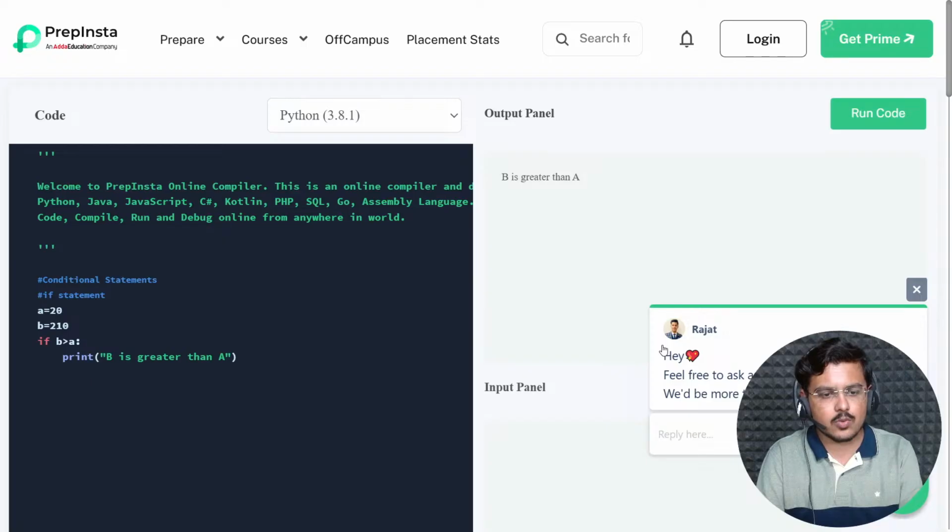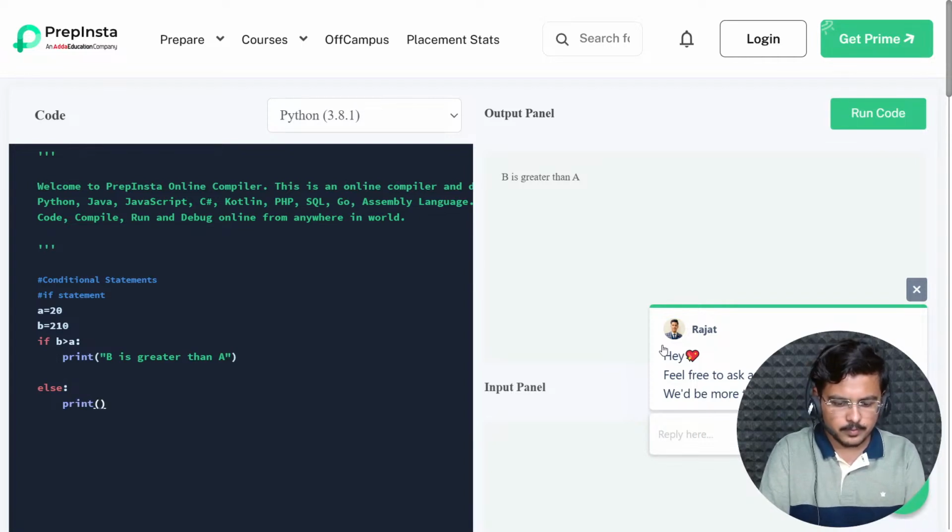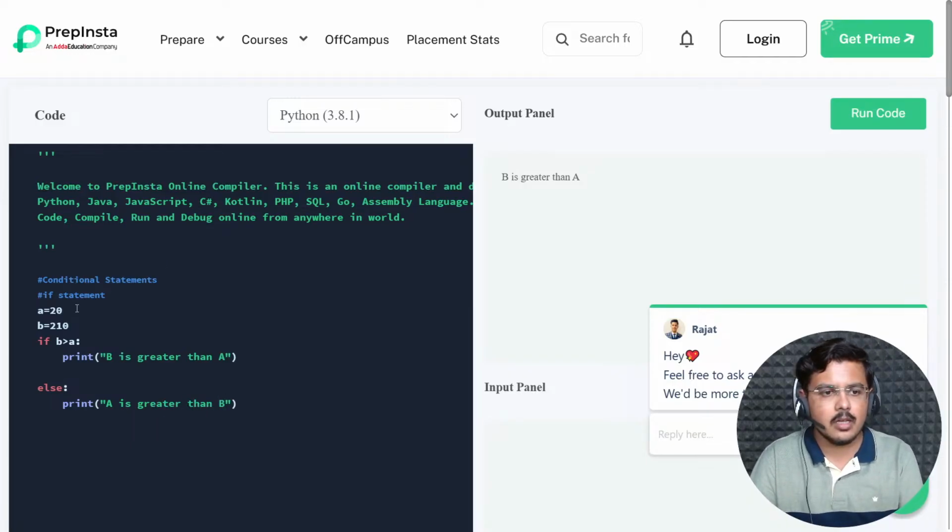Now in this there is one more structure, which is else. So if B is greater than A, if it is true, it would print it, correct? Otherwise, what should it print? It should print A is greater than B. Now I'll replace it.